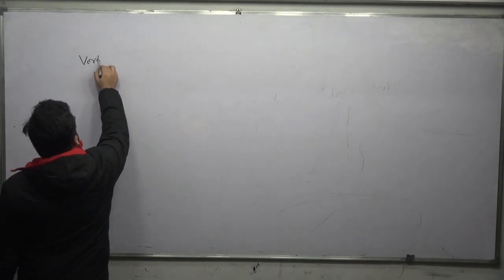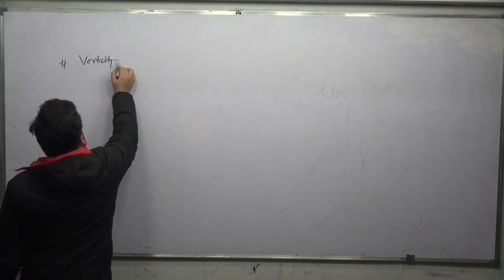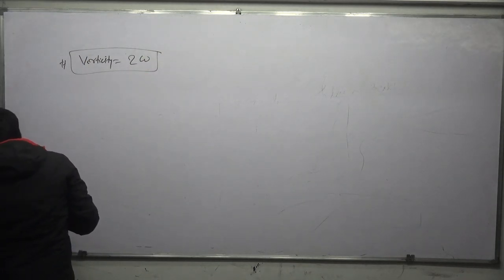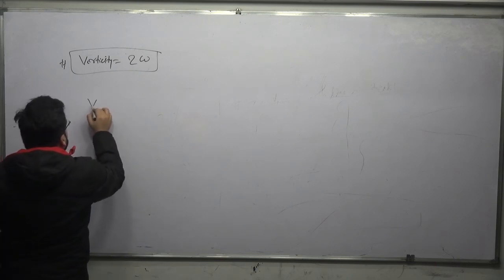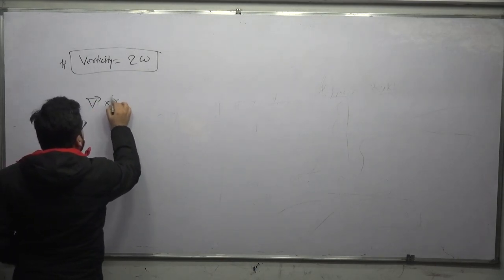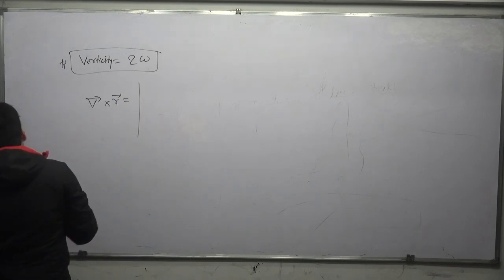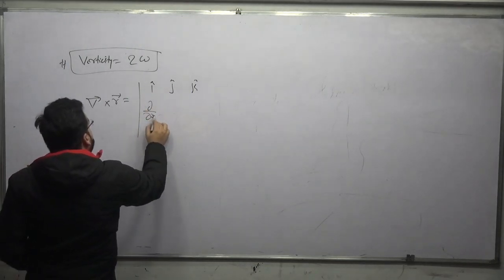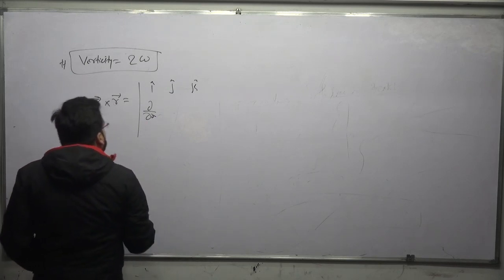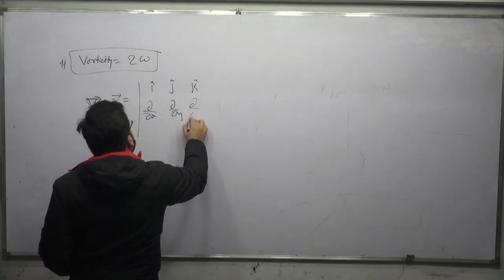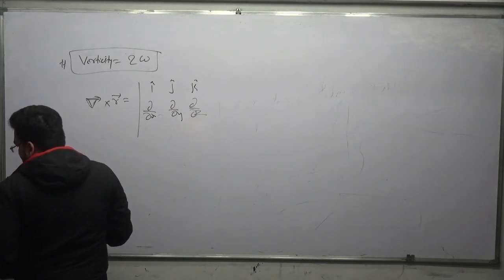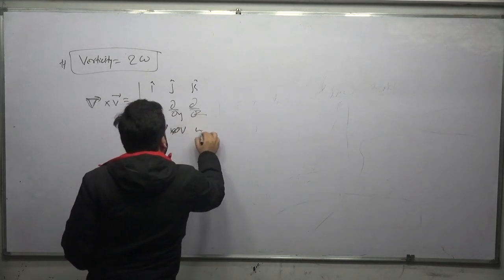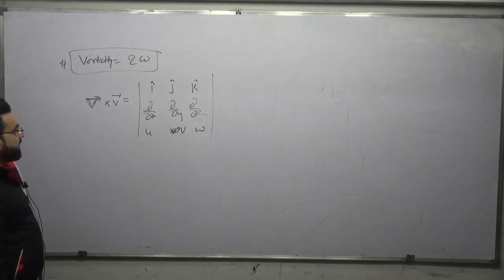Then we discussed the vorticity. It is equal to 2 times omega. That is the vorticity. And how to calculate the vorticity? V vector cross del vector. From there we got the vorticity: i, j, k, dou upon dou x, dou upon dou y, dou upon dou z, and then u, v and w. From there we get this vorticity.